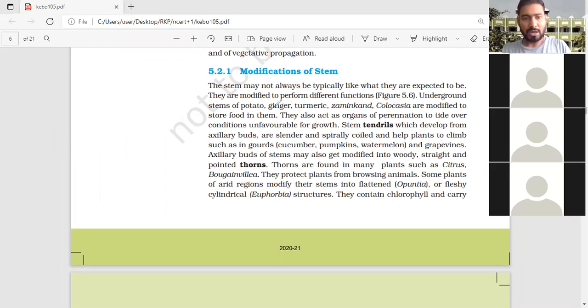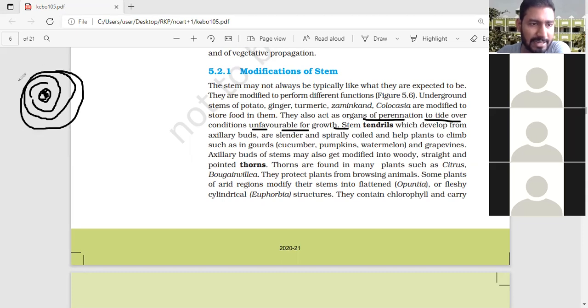modification of stem. Underground stem, like potato, also acts as an organ of perennation, to tide over conditions unfavorable for growth. Sometimes this organ of perennation means protection. Suppose this is some plant with some flower. They are going to perennate. Perennate means they tide over to provide protection. This is called perennation.